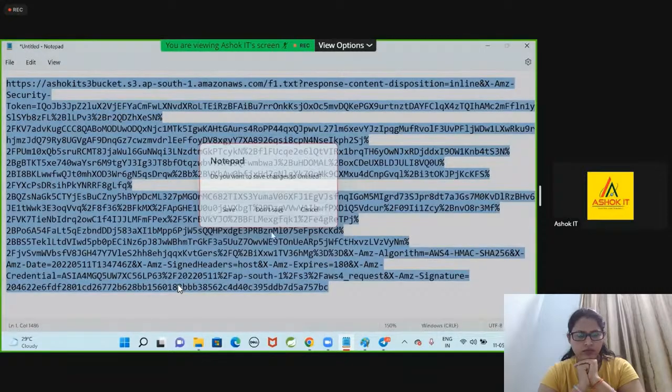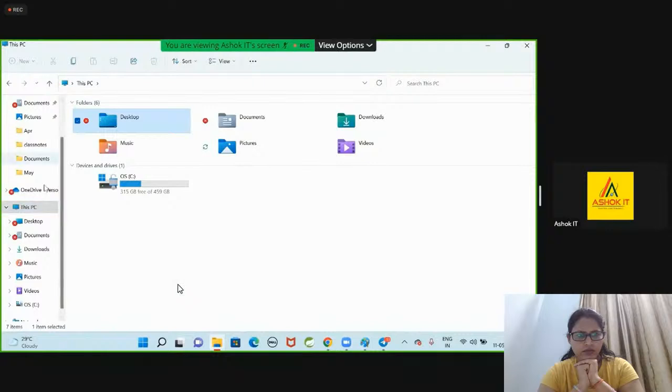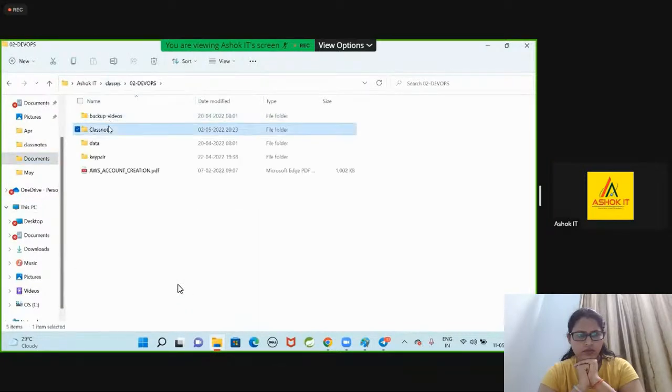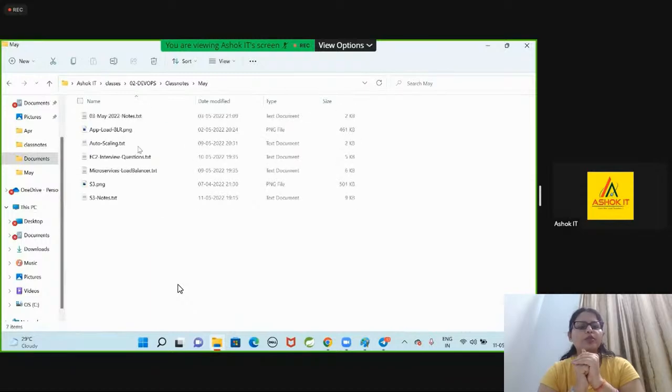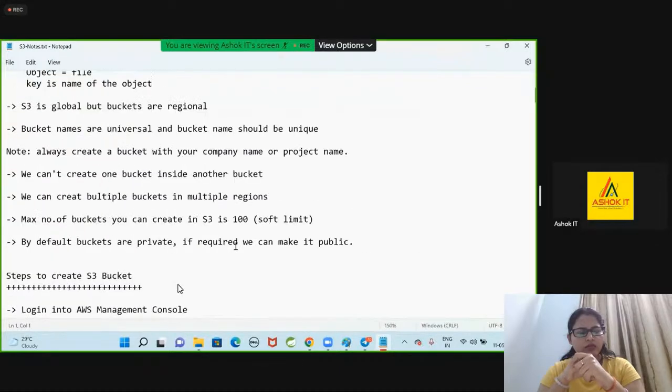Now for our object, we are able to create a pre-signed URL also. What is the meaning of a pre-signed URL? That URL will be available for limited access. The limited access URLs also we are able to create. Now let's look at some points related to the versioning.